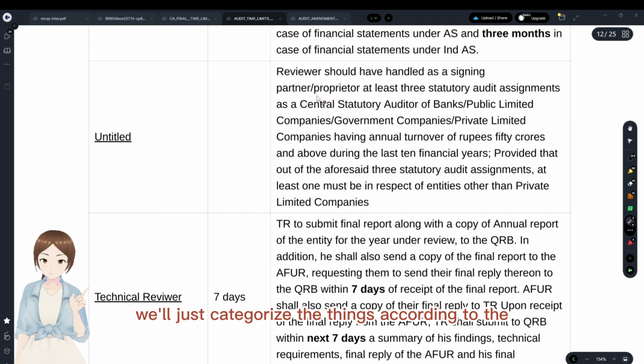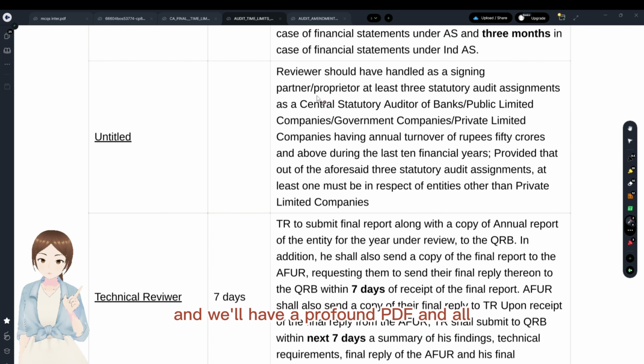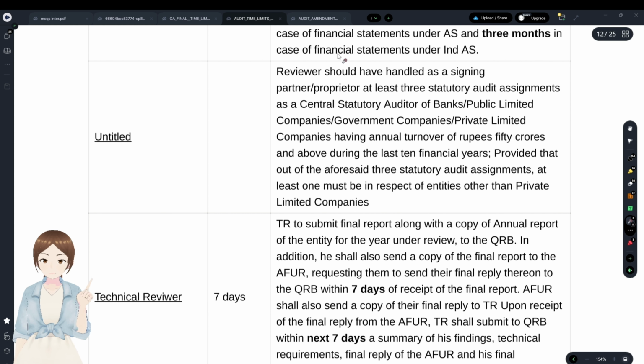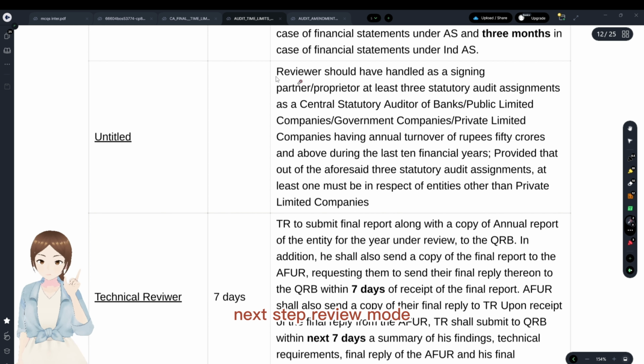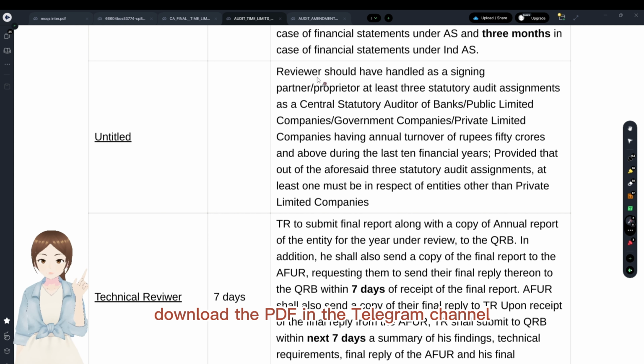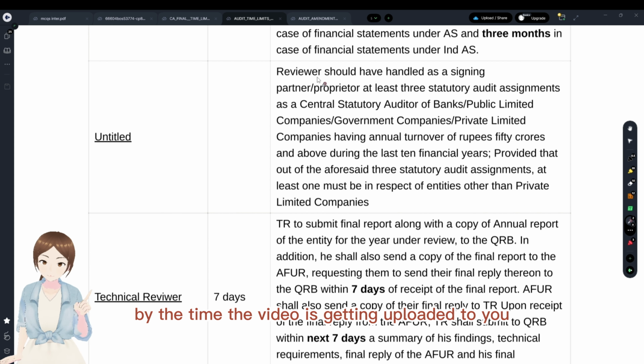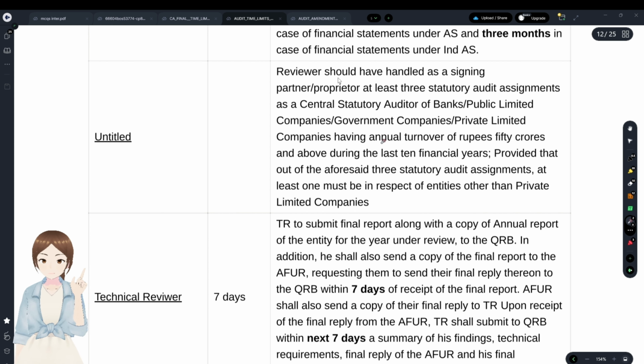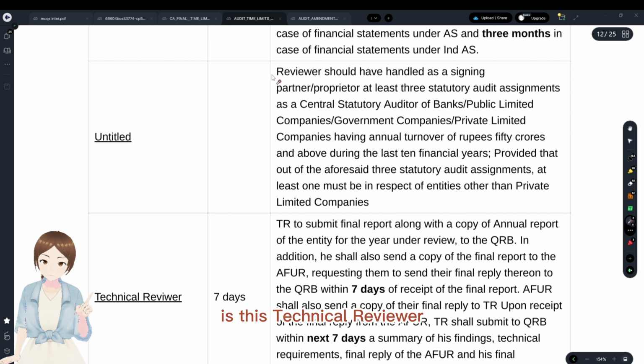We'll categorize the things chapter-wise, and next time we'll have a proper PDF. If you want to go well with it, download the PDF from the Telegram channel, which was already uploaded by the time the video is getting uploaded to you. With no delay, we'll discuss this.